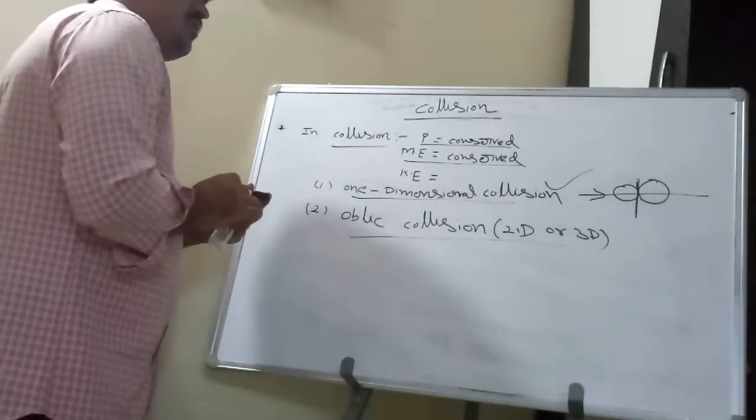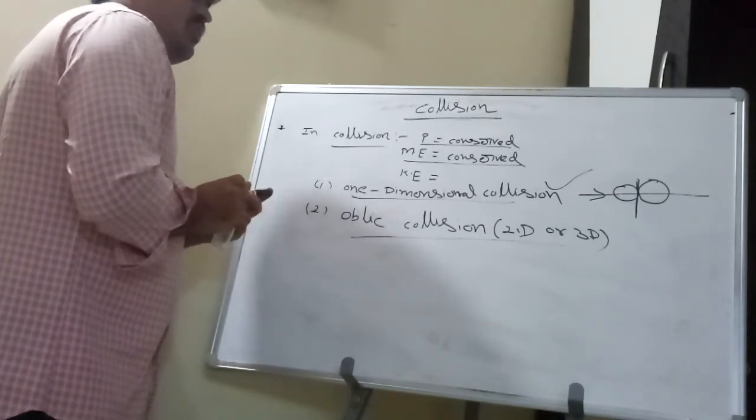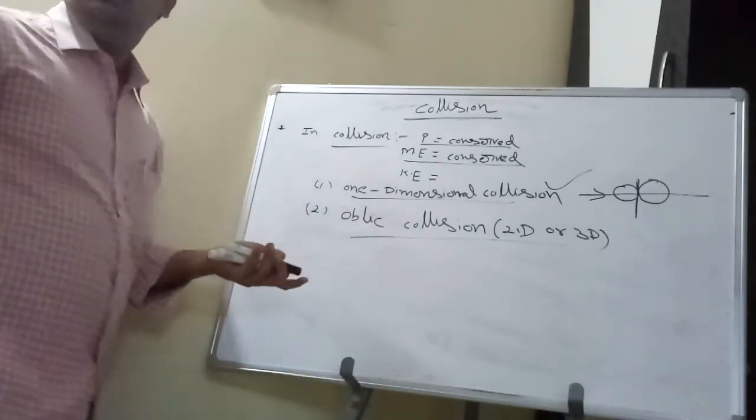Based on energy conservation, collisions are of two types: elastic collision and inelastic collision.